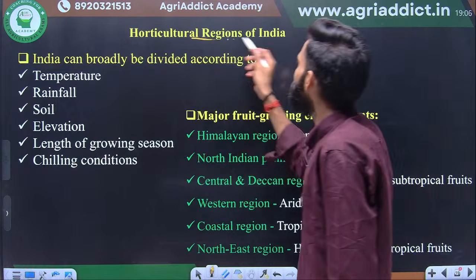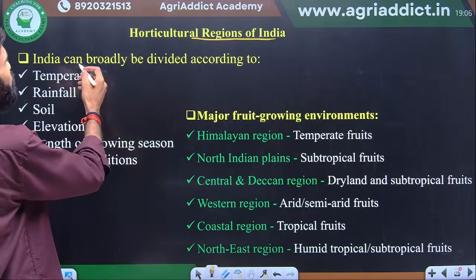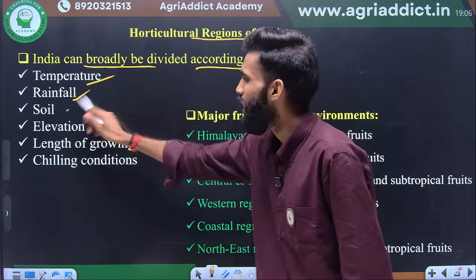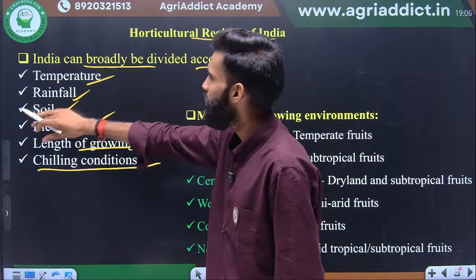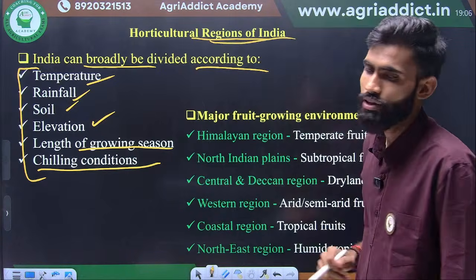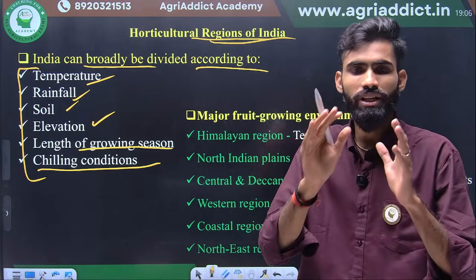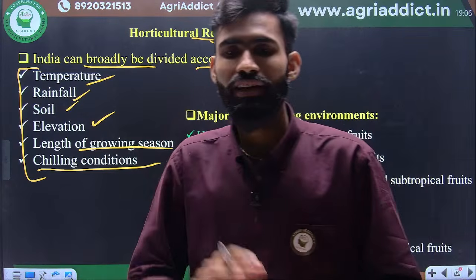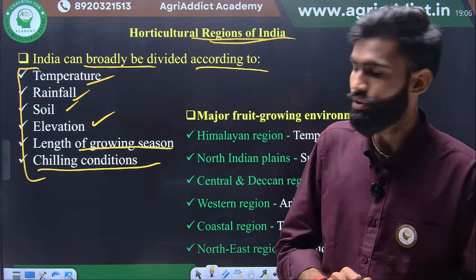Next, the horticulture regions in India. This is an important topic in your slides. India can be broadly divided according to temperature, rainfall, soil, elevation, length of the growing season, and chilling condition. On the basis of these six parameters, we divide our regions, basically the agriculture regions and horticulture regions. In the horticulture regions, only six regions are there. In all the competitive exams, you will find only the agro-ecological zones, but not the horticultural ecological zones.